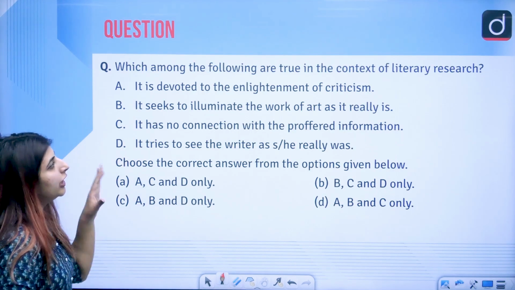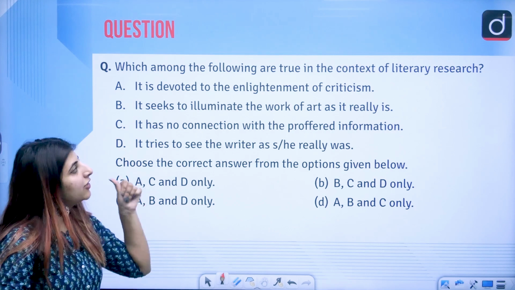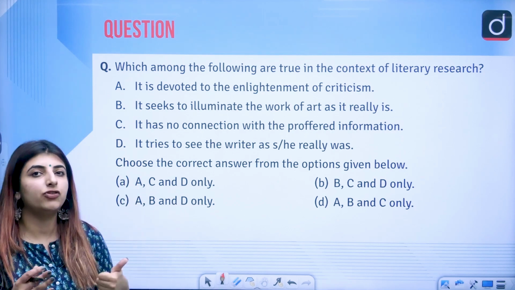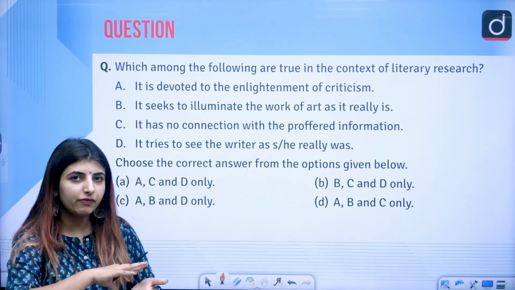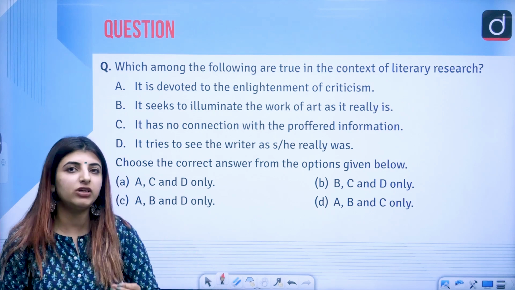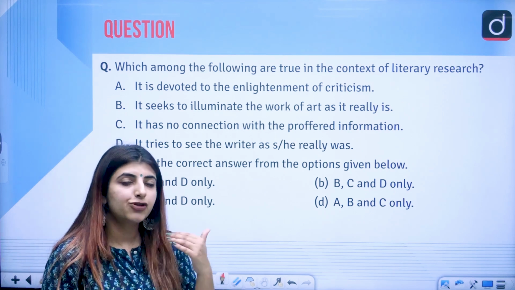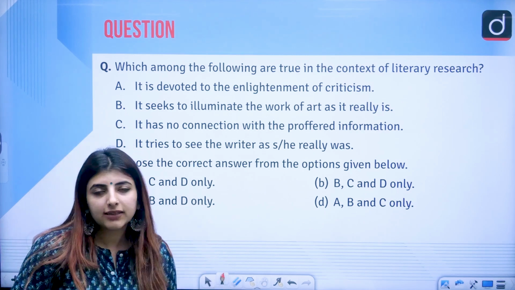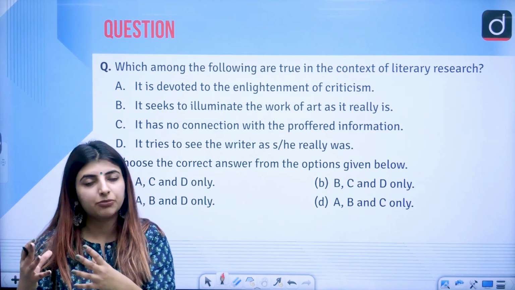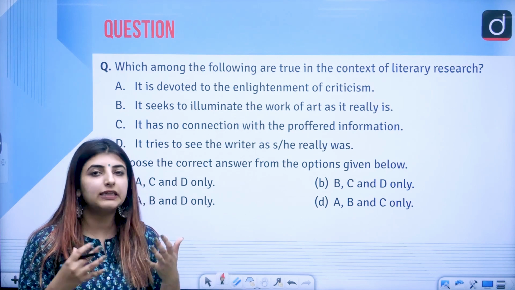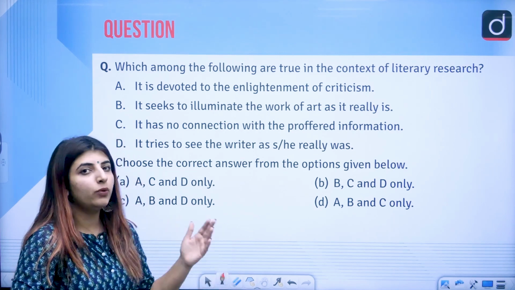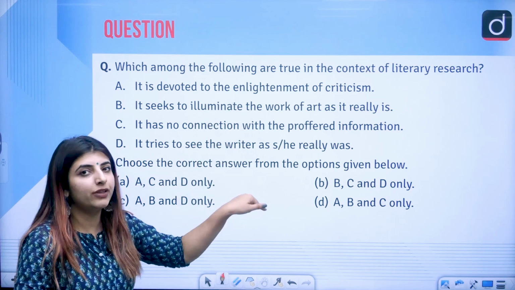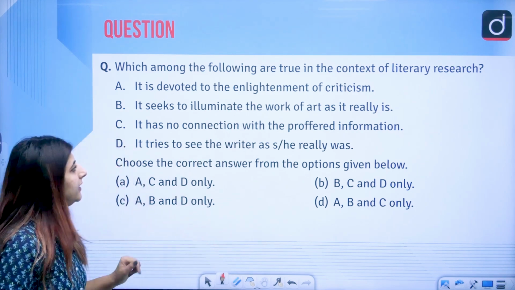Next question. Which among the following statements are true in the context of literary research? In the previous video as well, we talked about literary research. What is literary research? If we are talking about English literature, of course, they are going to ask us questions on research methodology from literary research as well. So we should know what statements are true in the context of literary research.